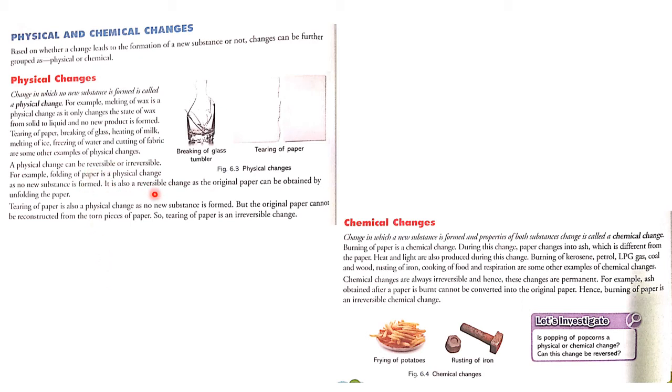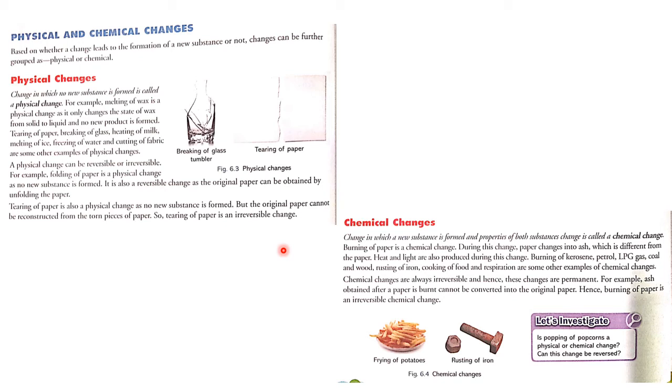It is also a reversible change as the original paper can be obtained by unfolding the paper. Tearing of paper is also a physical change as no new substance is formed, but the original paper cannot be reconstructed from the torn pieces of paper. So tearing of paper is an irreversible change. So folding of paper is a reversible change and tearing of paper is an irreversible change.